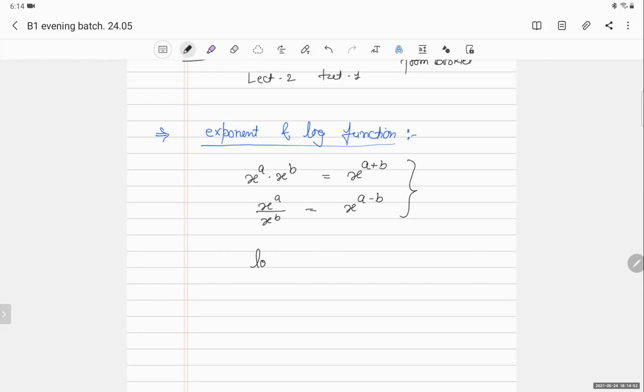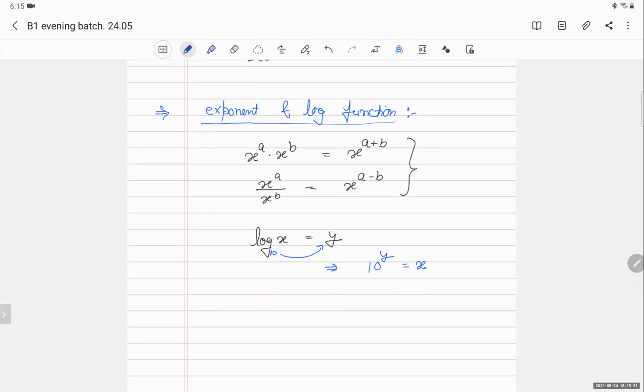There are two symbols. One is log. So suppose I write log x is equal to y. So what does that mean? It means the base raised to y equal to x. This is the base of log. If I don't write anything and I write log, that means the base is 10. So this equation means x equals 10 raised to power y, the base raised to power y equal to x.